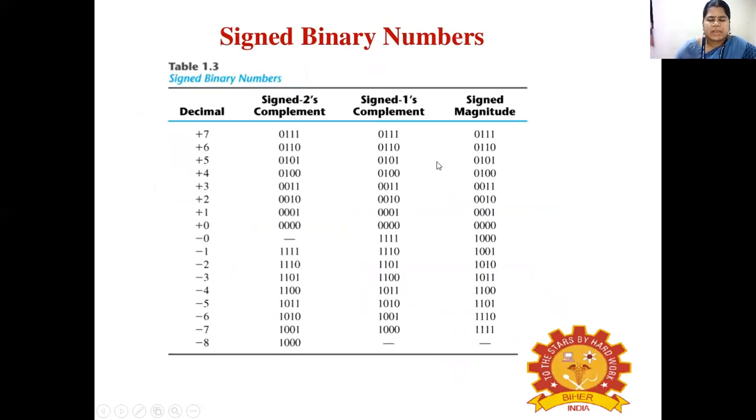Here we can see the three different forms: sign magnitude, 1's complement, and 2's complement in terms of 4-bit signed binary values. The first case we have seen is sign magnitude. So what is that representation for the decimal value plus 7, what is the value in case of 1's complement, and in case of 2's complement? Similarly, for each decimal value, we get three different forms. That's the representation of the negative numbers in terms of 4-bit signed binary numbers.